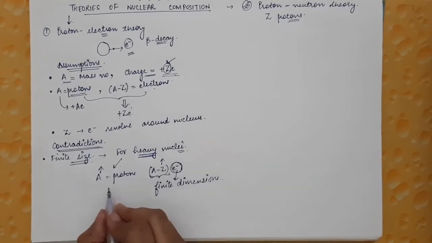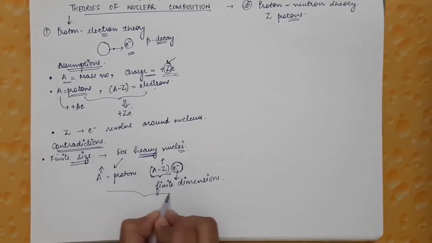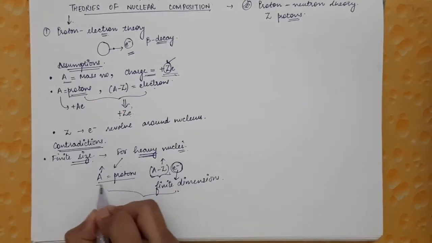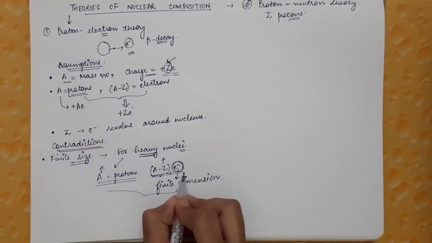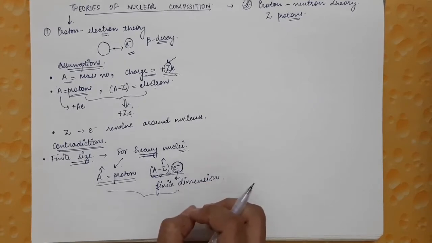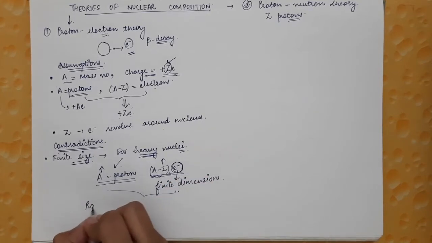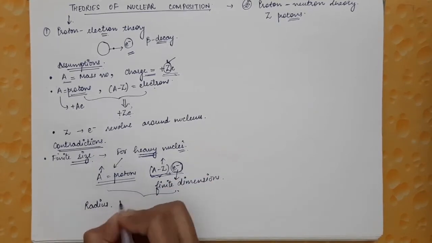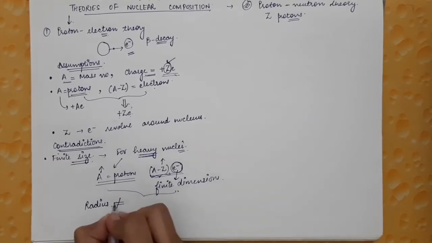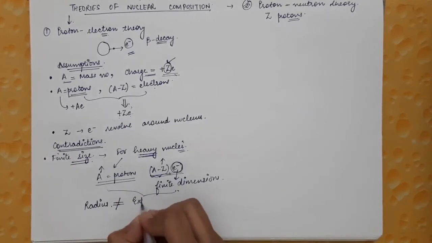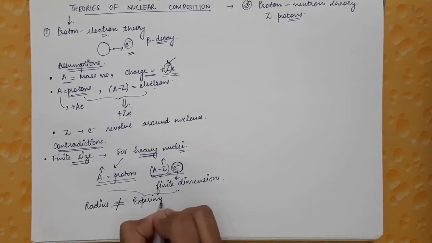Hence, when the radius is calculated using this proton electron theory, with Z protons and A minus Z electrons clubbed together, the radius of the whole nucleus came out not equal to the experimental radius.